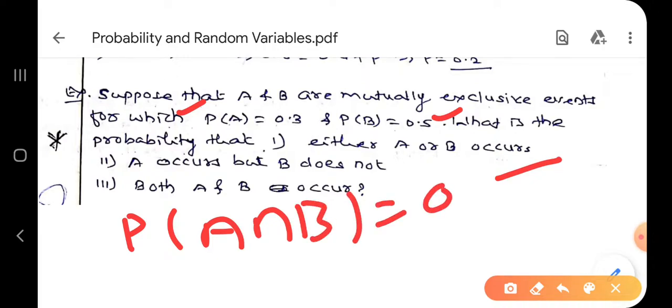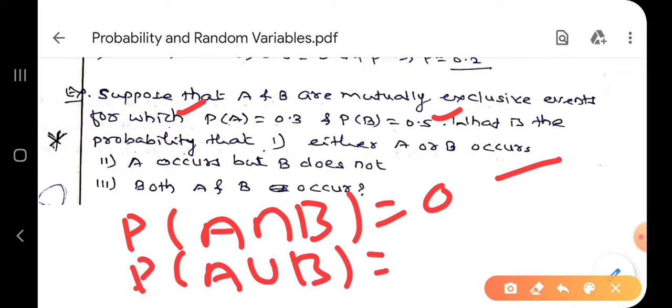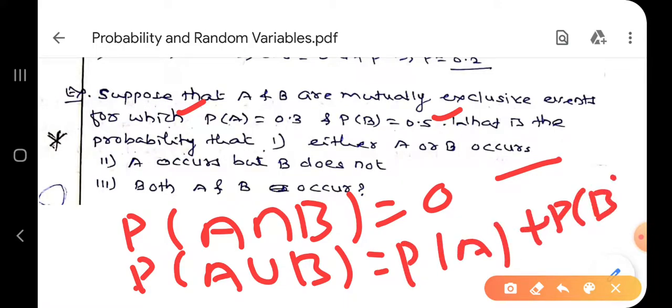Either A or B occurs means P of A union B, A or B or both. Use your addition theorem here: P of A plus P of B. So I get here 0.3 plus 0.5, that is 0.8.